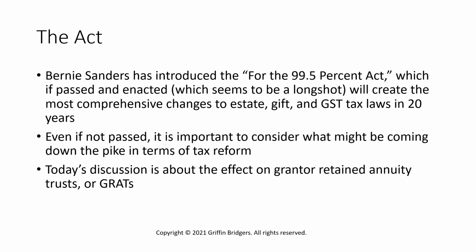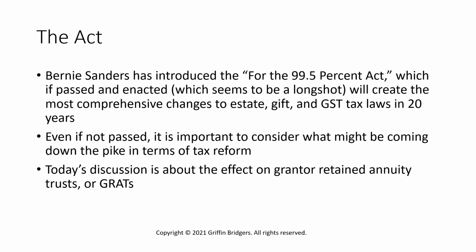Bernie Sanders, as I've mentioned in the previous episodes, has introduced the For the 99.5% Act, which will enact sweeping changes to estate, gift, and generation skip and transfer tax laws. But even if this is not enacted, it shows for the first time a shifting from general policy documents to an actual Senate bill in terms of what might be coming down the pike in terms of tax reform.